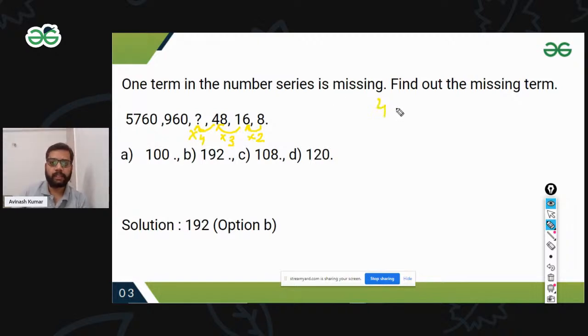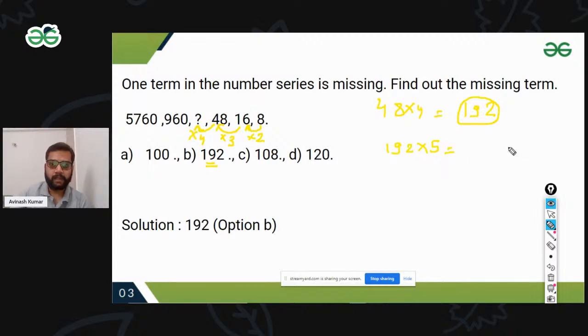48 multiplied by 4, the answer would be 192. I'm just assuming maybe this could be correct, maybe not. Here again, if I multiply 192 by 5, then our answer should be 960.